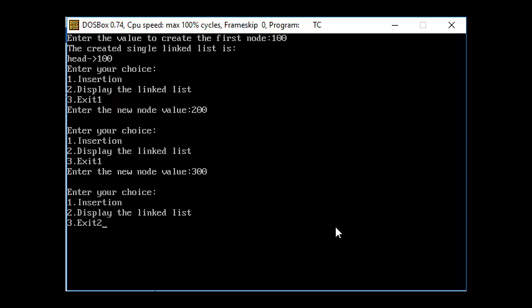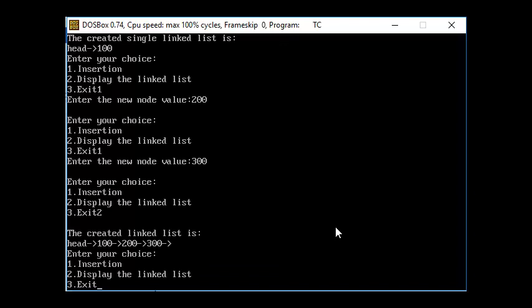Here you can see it starts off with the header value, then it goes to the first element, that is 100, then the second element 200 is displayed, and the third element 300 is also getting displayed. All this means that the new node is created at the end of the linked list, after every node that is present.